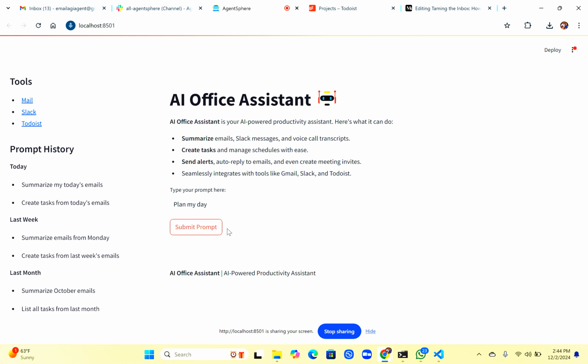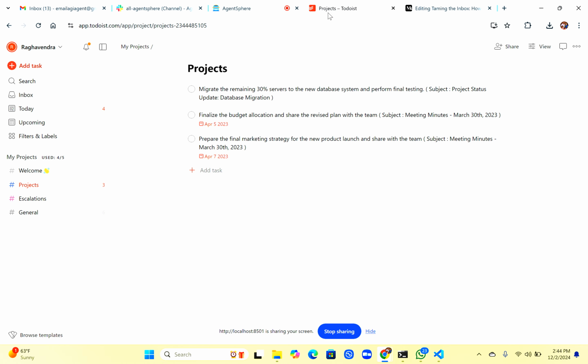After creating it, you can go to the To-do tab here. You can see that it will also categorize those action items into project, escalation, and general. You can do any number of categories you want. In this case, I chose only three categories. It not only creates the action item, it also gives you context about which project and which email this action item is coming out of, so that even if you want to go back and refer, it can.